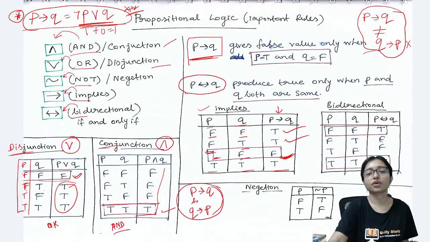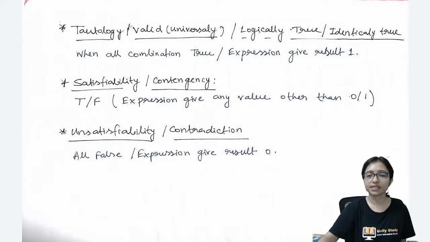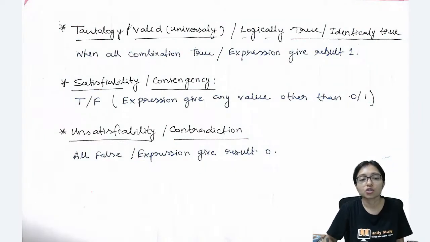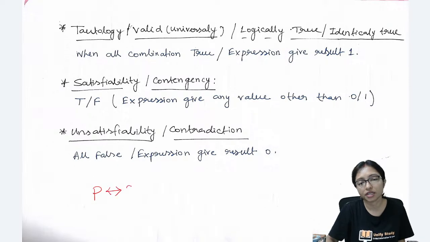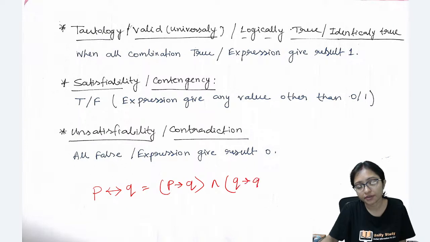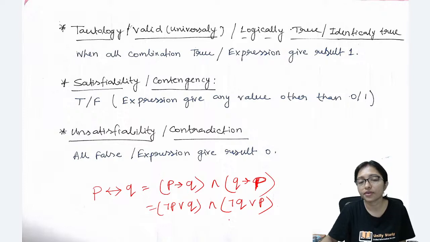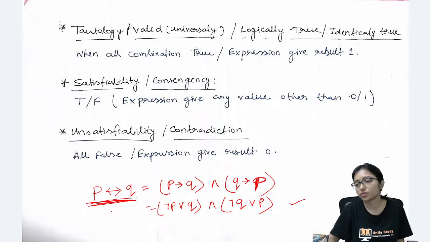So bidirectional you can do like P implies Q and Q implies P. You can write not P or Q, and not Q or P. This is the way you can simplify P double implication Q. Clear? Is this clear to everyone?